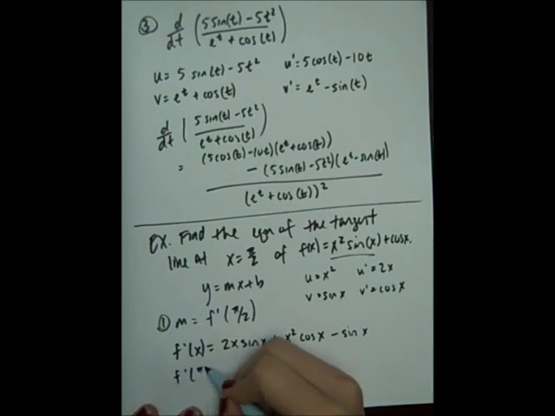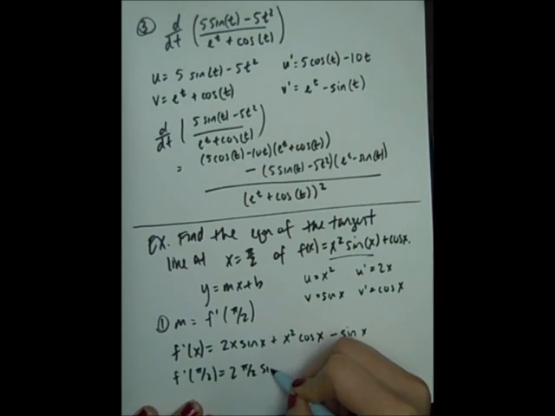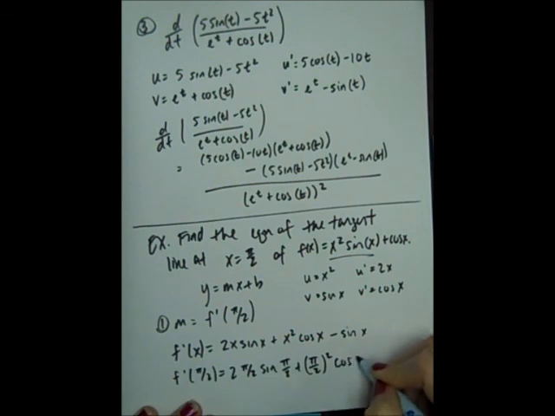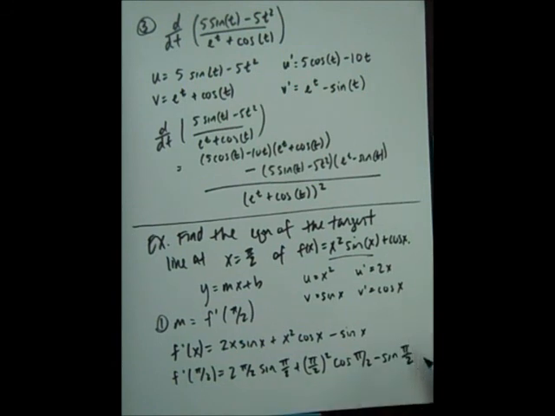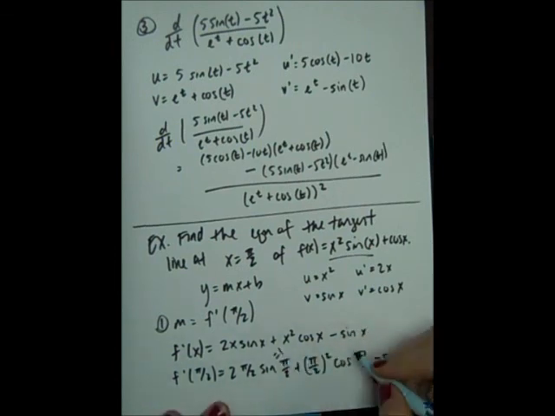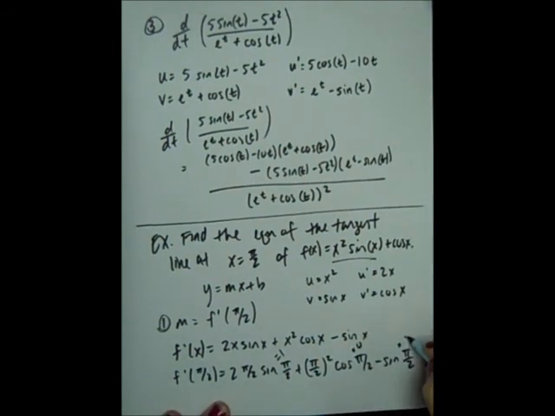Now I just plug in pi over 2. So I'll get 2 pi over 2 sine pi over 2 plus pi over 2 squared cosine pi over 2 minus sine pi over 2. So sine pi over 2 is equal to 1. Cosine pi over 2 is 0.